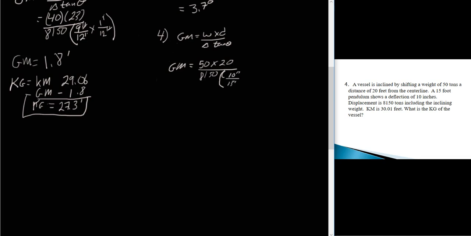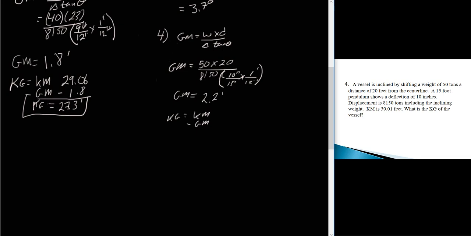And we have the same problems we had before. We got inches in the numerator and feet in the denominator. So we got to multiply that by 1 foot for every 12 inches, and all of our units go away. And now our GM, when we solve that, it's going to be 2.2 feet. And our kg is going to equal km minus gm.